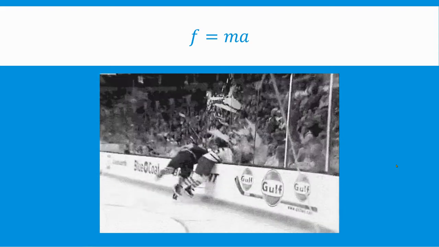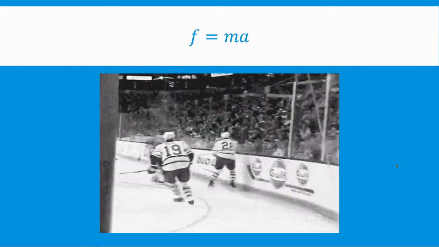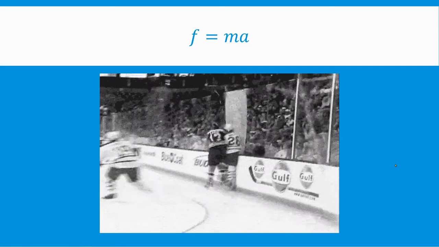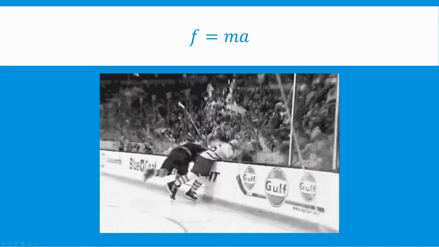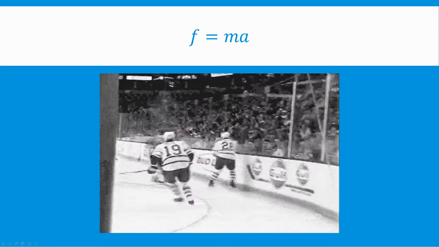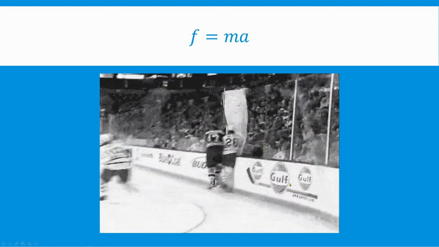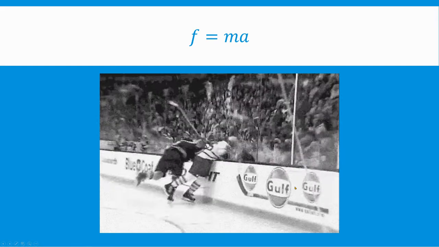He applies a massive force. Boom. The hockey player goes right through the glass. His acceleration is high and he's got a big mass, so there's a big enough force to bust the glass. Be glad you're not sitting right there.